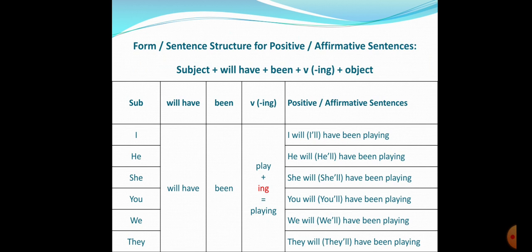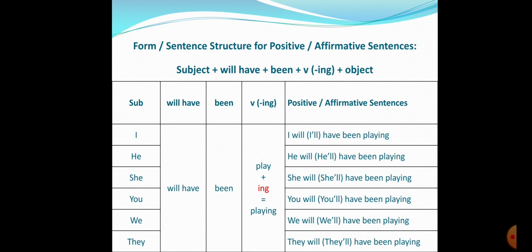So, you get I will have been playing. You have to combine I plus will, so you get the contraction, easy. I am sure you know this now. I feel that I do not even have to say this, because you will be quickly saying along with me. If I am assuming that you were in front of me, you must be saying, teacher, now I will say the second one, he'll have been playing. Yeah, I can imagine that, right. So, I am happy about it.